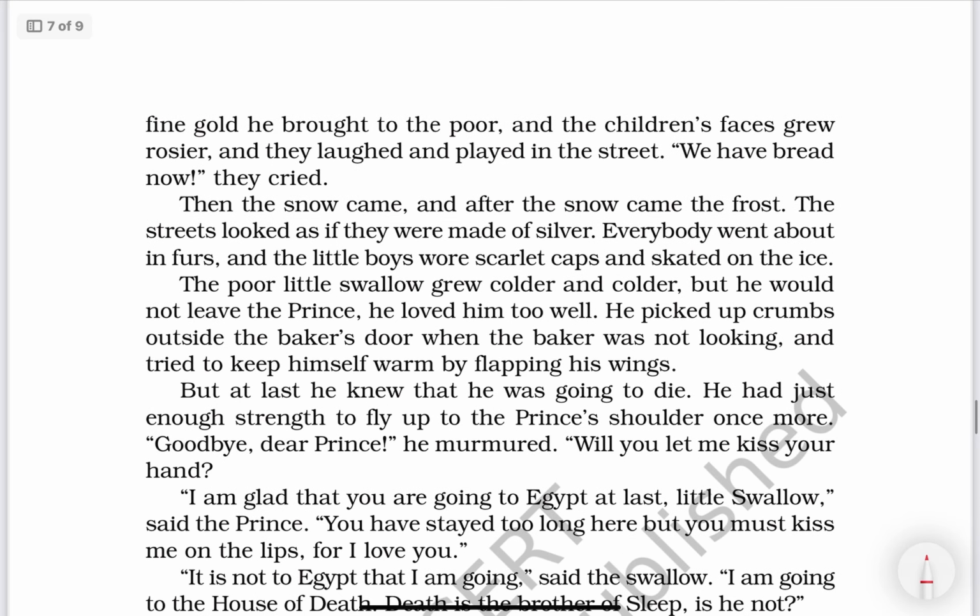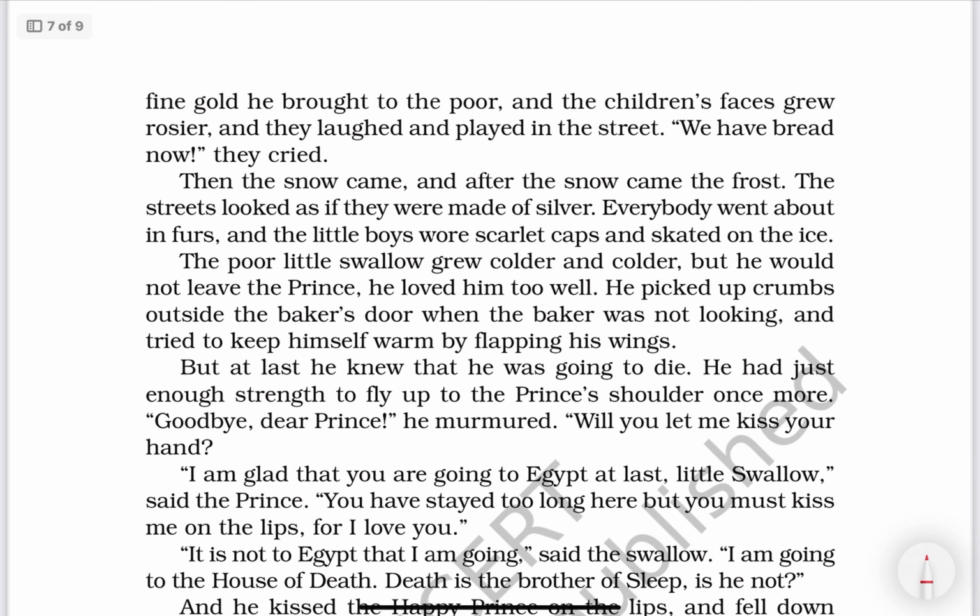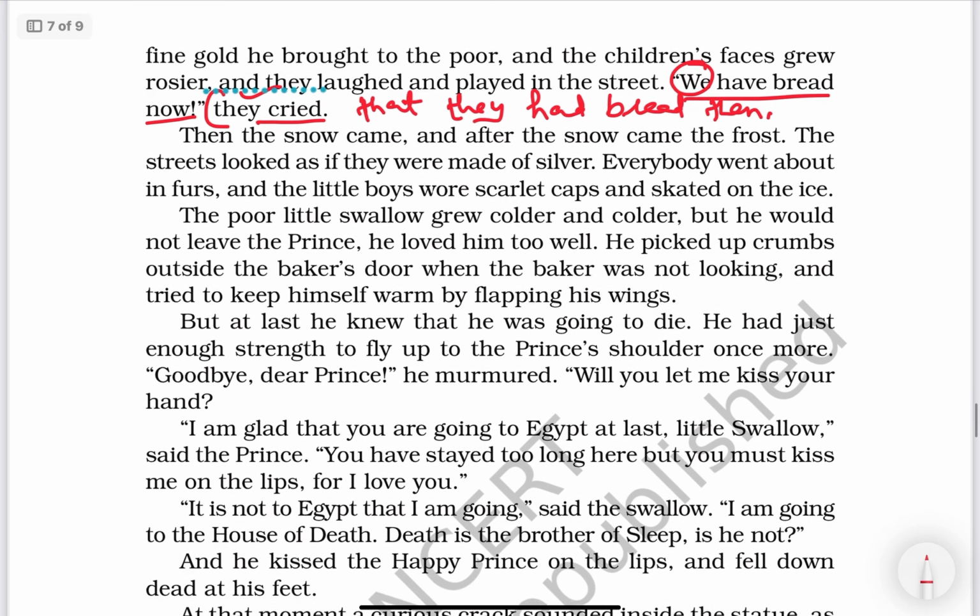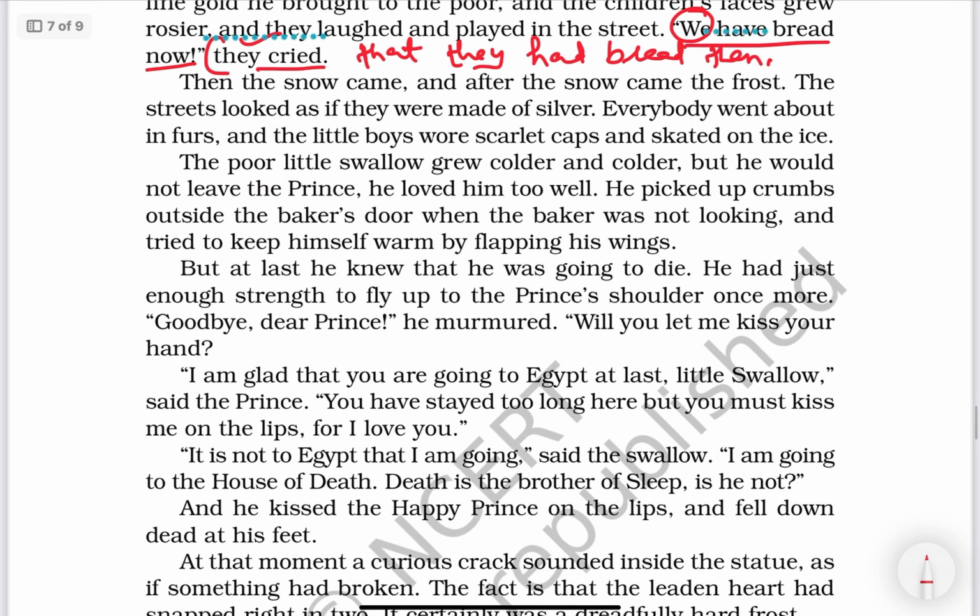Next, so many sentences are there actually. We have bread now, they cried. So they cried that they had bread then. We change according to the subject. We has have changed into had, and now changes into then. Now see, a different type of sentence.